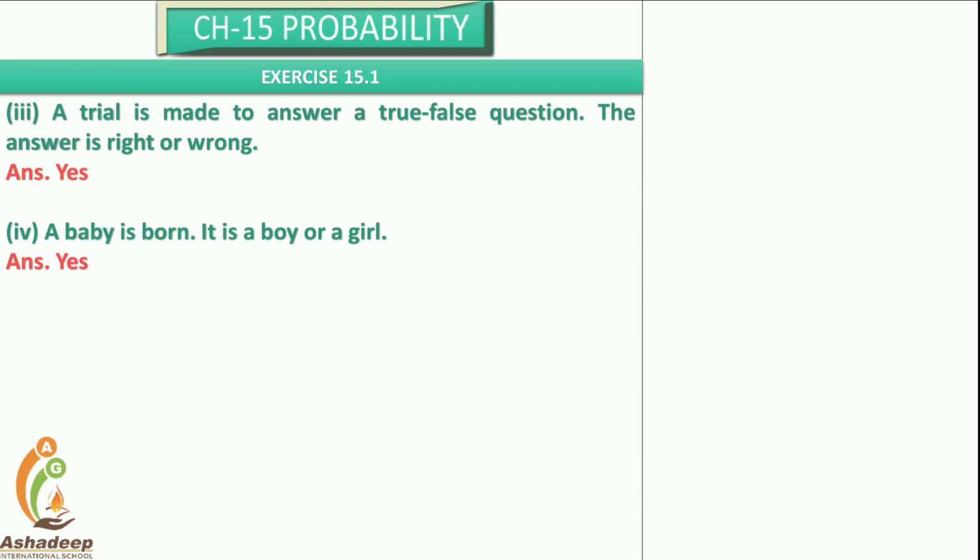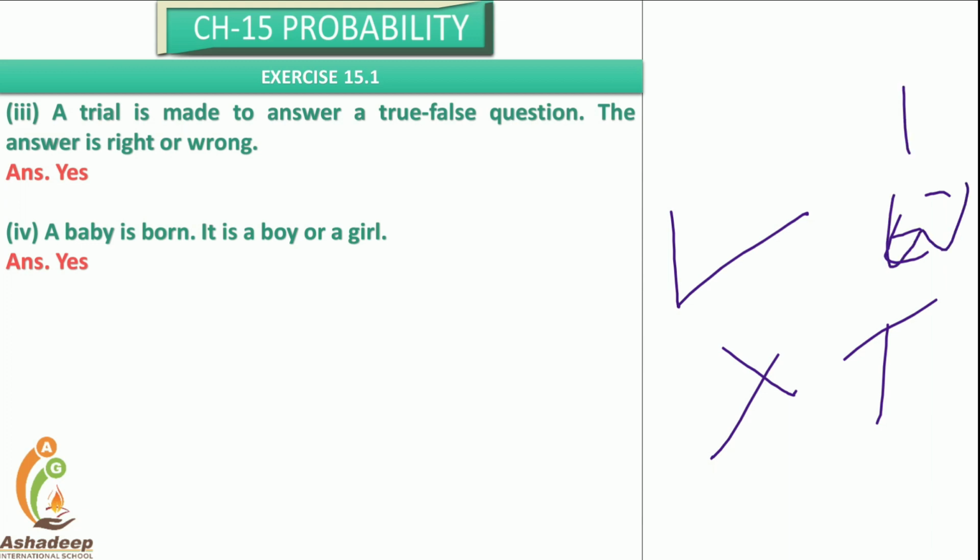A trial is made to answer a true or false question. The answer is right or wrong. It is obvious whether it is right or wrong. The sun rises from the east, true or false? We can say it is true. If it rises from the west, it is false. Do we have another answer rather than true or false? No.